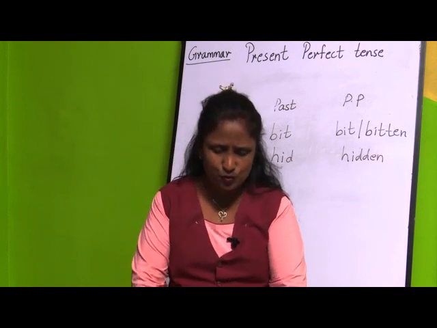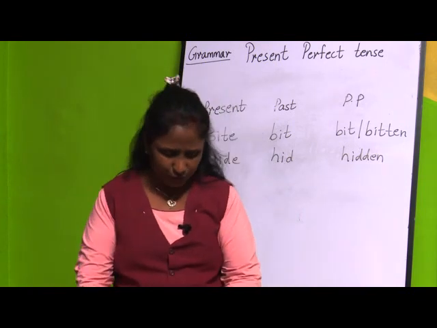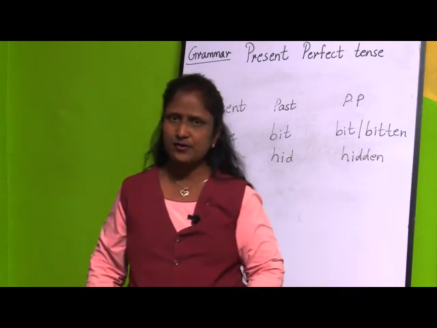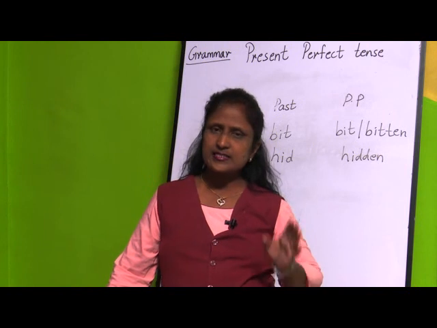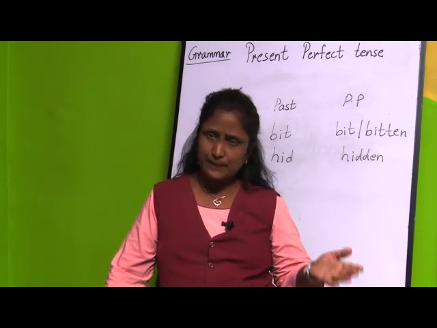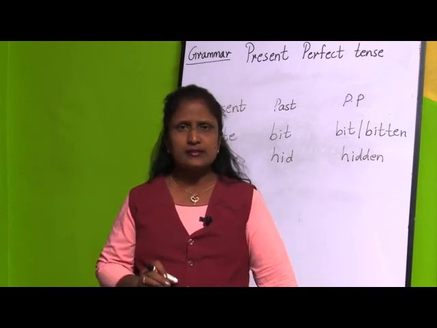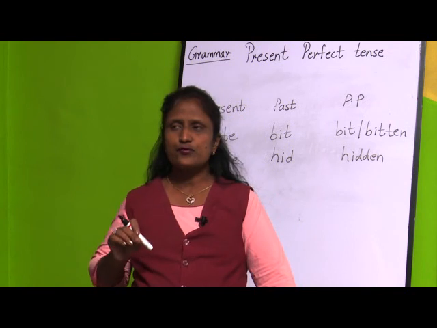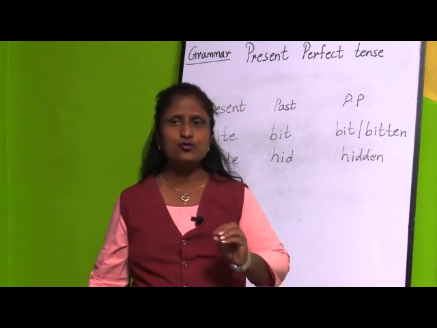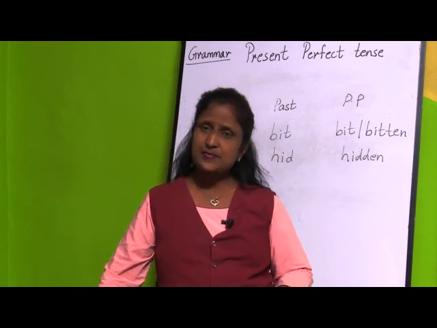So I hope children you might have understood what is present perfect tense. Once again I want to tell you what is present perfect tense. Present perfect tense tells about the actions which have already been completed or just have been completed. And here, in present perfect tense we use the verb have or has along with the past participle.